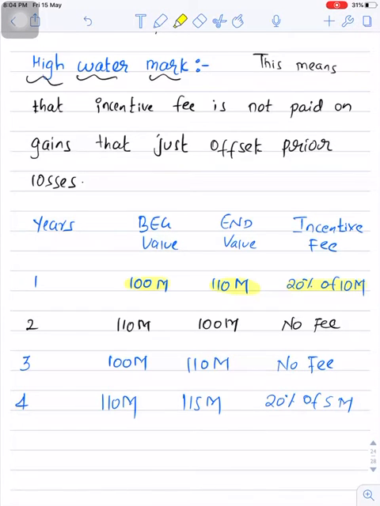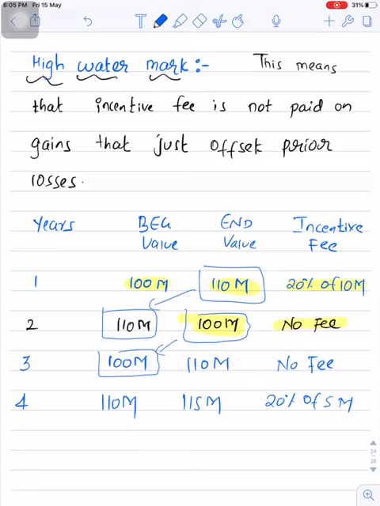Year 2 beginning balance is 110 million. So year 1 ending balance will become next year's beginning balance. So at the beginning of year 2, the value of the fund was 110 million, and at the end of year 2, the value of the fund became 100 million. So in year 2, the fund has not generated any profits, so there won't be any incentive fee for year 2. Again, the ending value of year 2 is the beginning value of year 3.